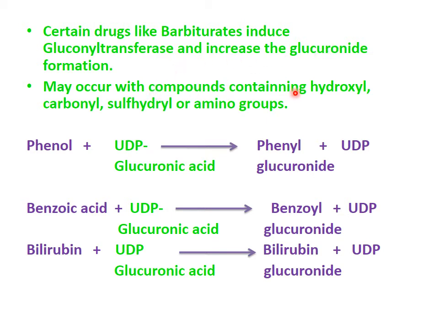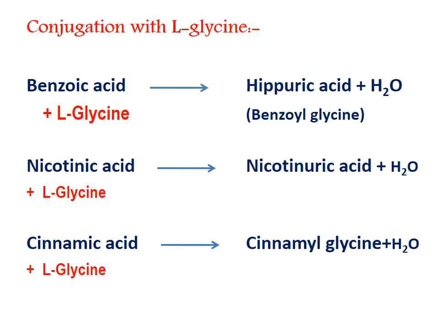It may occur with compounds containing hydroxyl, carboxyl, sulfhydryl or amino group, like phenol, benzoic acid, bilirubin. All these compounds are detoxified by UDP glucuronic acid and they form glucuronide. So phenol will form phenyl glucuronide, benzoic acid will form benzoyl glucuronide, bilirubin will form bilirubin glucuronide. So conjugation agent number 1, glucuronic acid, is finished.